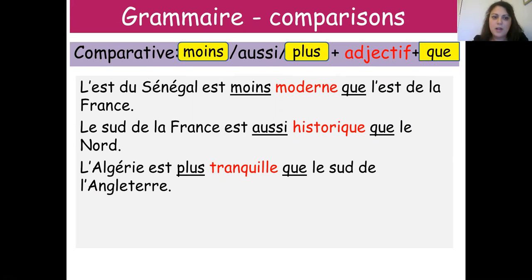"L'est du Sénégal est moins moderne que l'est de la France" means the east of Senegal is less modern than the east of France. The second sentence, "Le sud de la France est aussi historique que le nord": the south of France is as historical as the north. And the third sentence, "L'Algérie est plus tranquille que le sud de l'Angleterre": Algeria is more tranquil than the south of England.